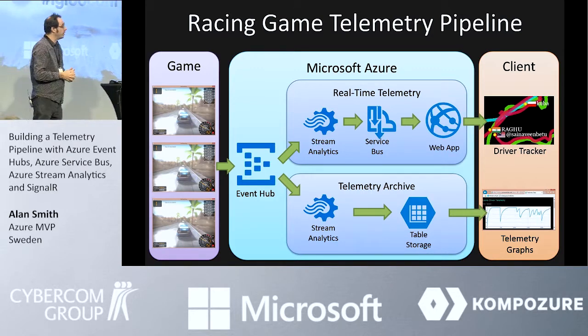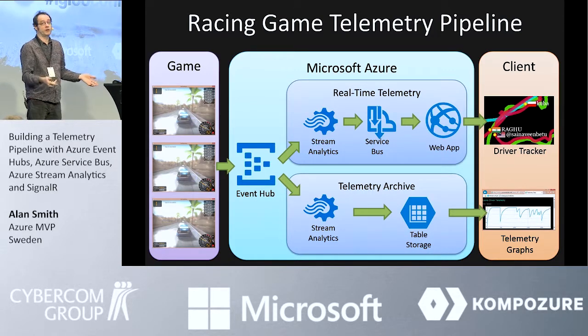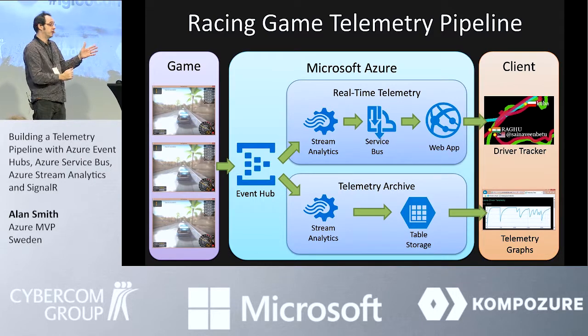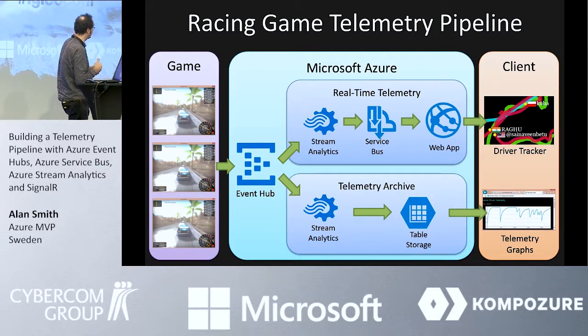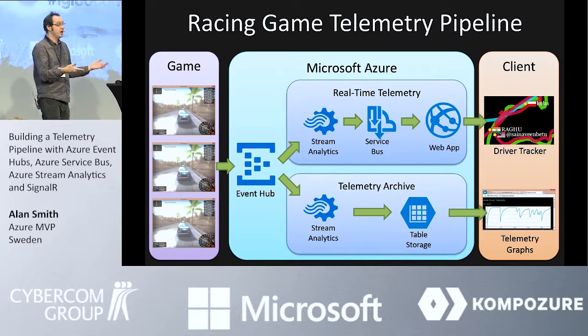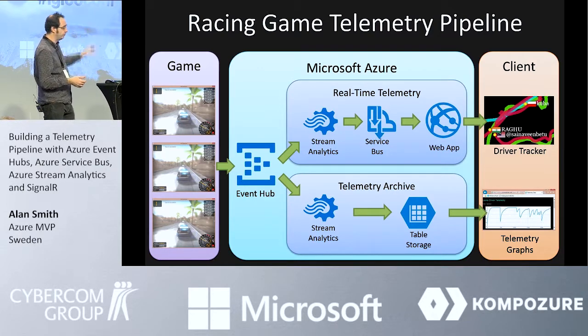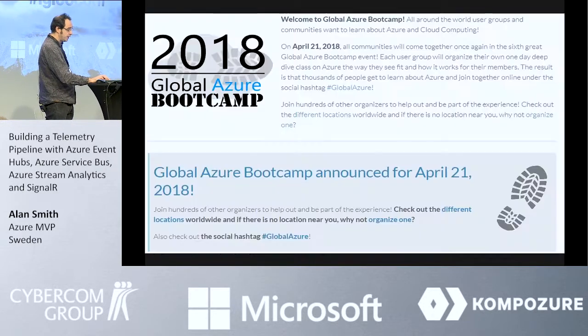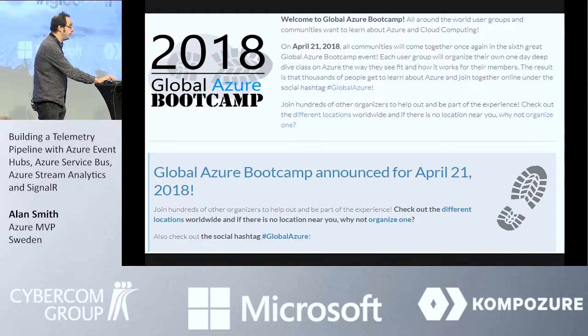The reason we did that was when you go into the website, you can click on your actual fastest lap, and you can see the actual telemetry data, the graphs of how fast you were driving. You can also look at people who are faster than you and see when they were applying the brakes, when they were applying the accelerator, and be able to use their telemetry data to help improve your driving style. This is hopefully going to be used in the 2018 Global Azure Bootcamp.